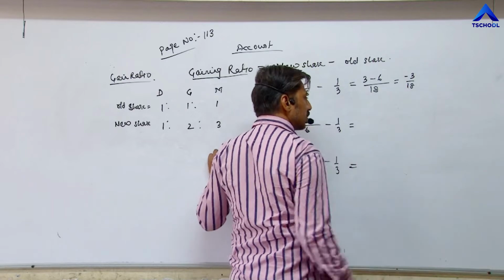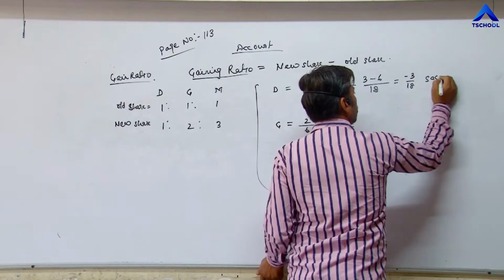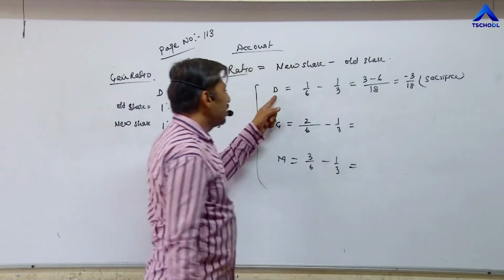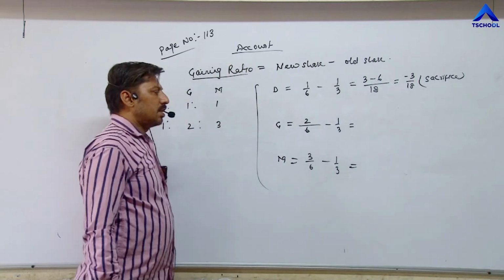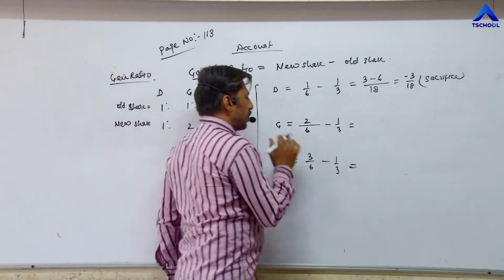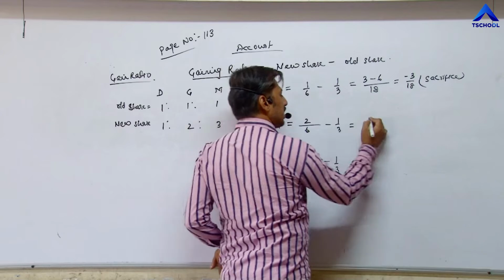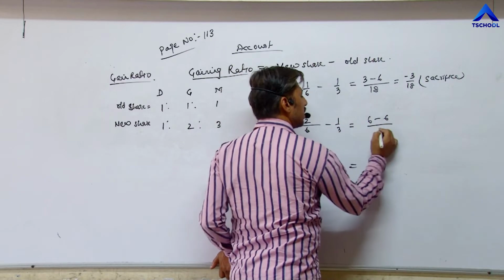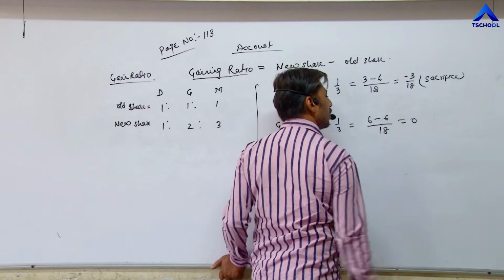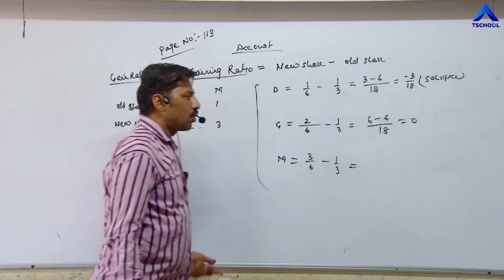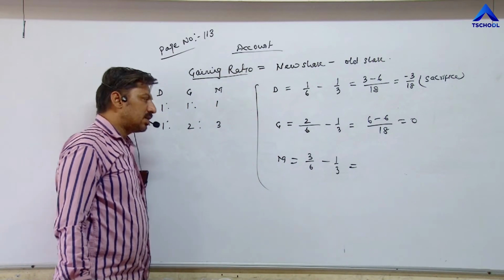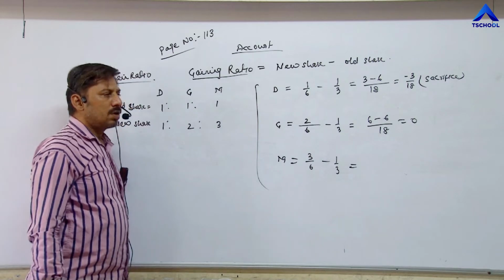The answer comes negative, that's why sacrifice. It means the share of D reduces. Now the second partner. 3 twos are 6 minus 6 ones are 6 upon 6 threes are 18. It means 0. No profit, no sacrifice, no gain. Neither his share decreases nor increases.